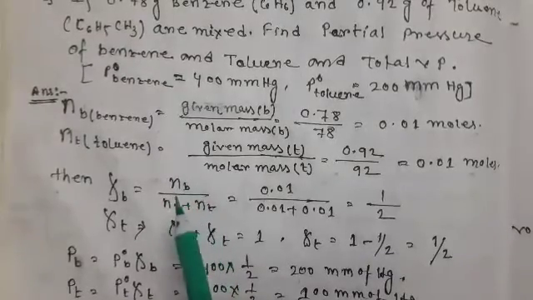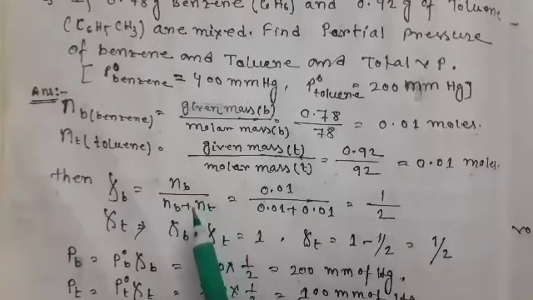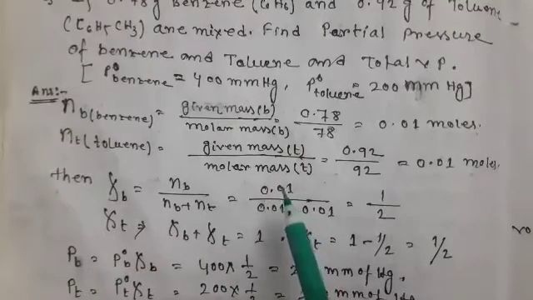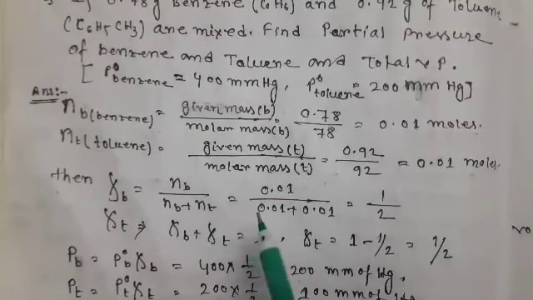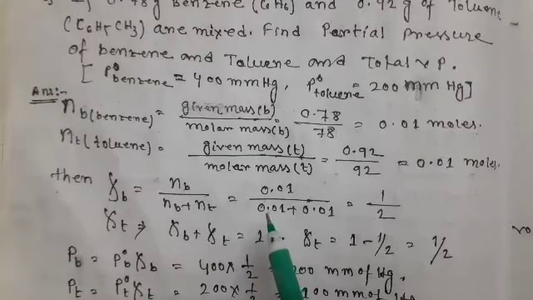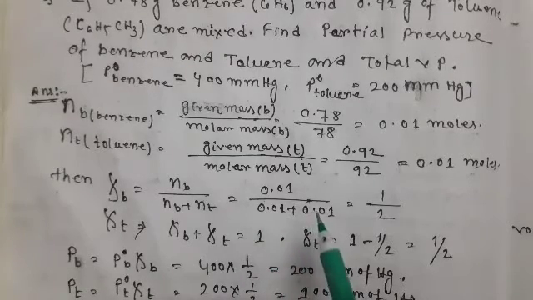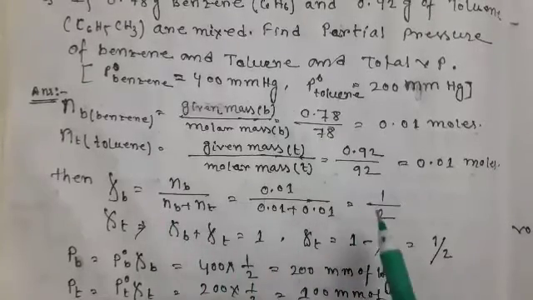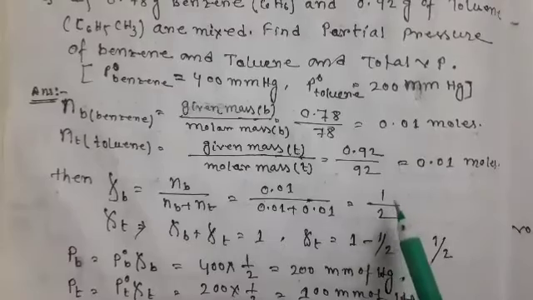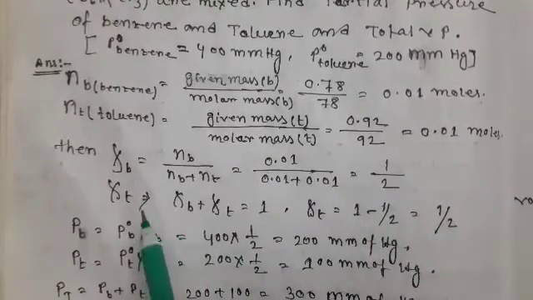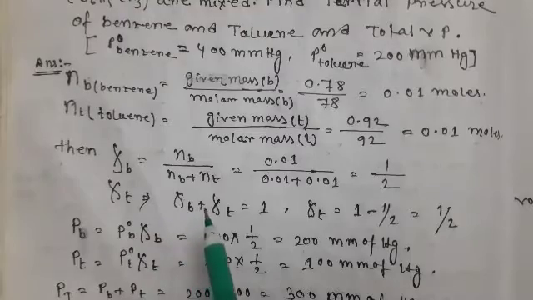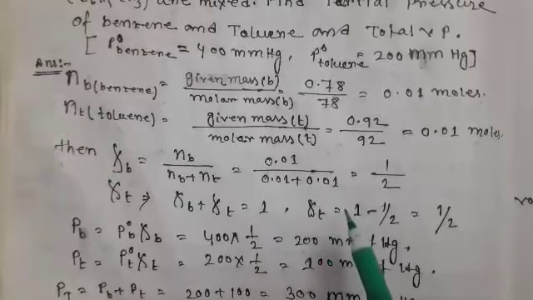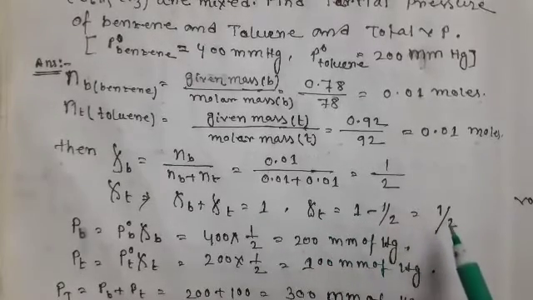Then the mole fraction of benzene is the number of moles of benzene divided by the total number of moles of benzene and toluene. Here the number of moles of benzene is 0.01 and the number of moles of toluene is 0.01. The mole fraction of benzene, after calculation, we get half. Next the mole fraction of toluene: we know that mole fraction of toluene plus mole fraction of benzene equals 1. That is why the mole fraction of toluene is 1 minus half, then the answer is 1 by 2, that is half.